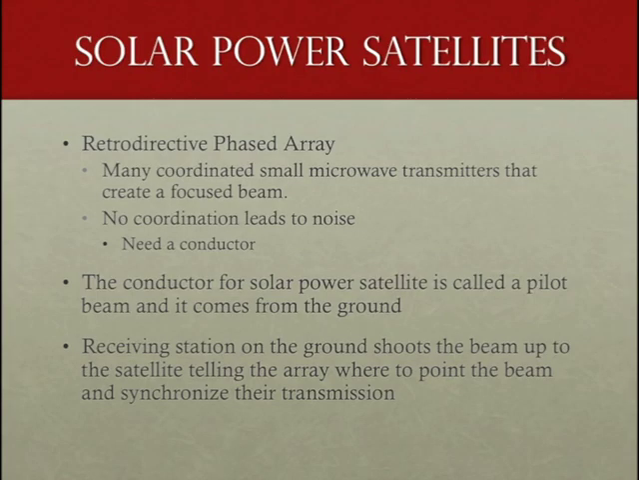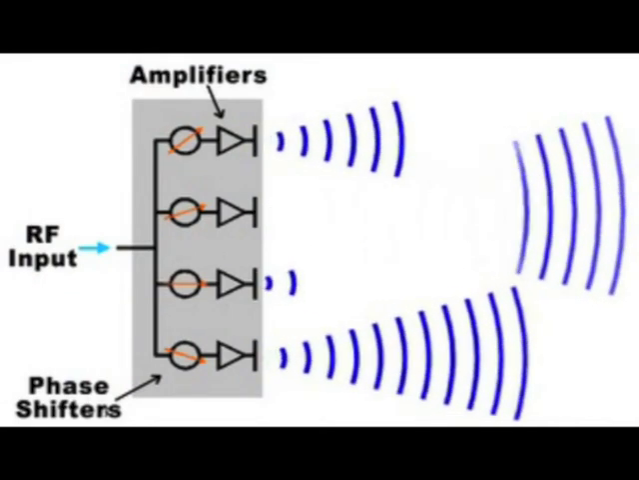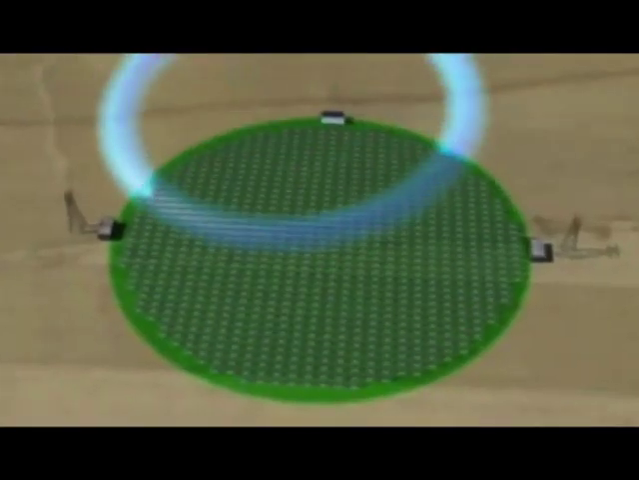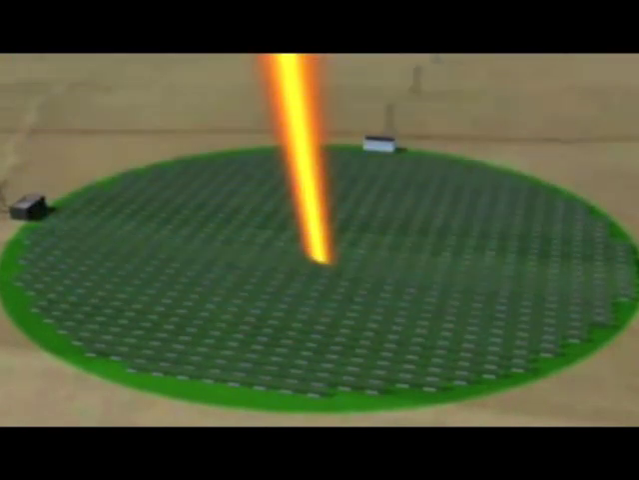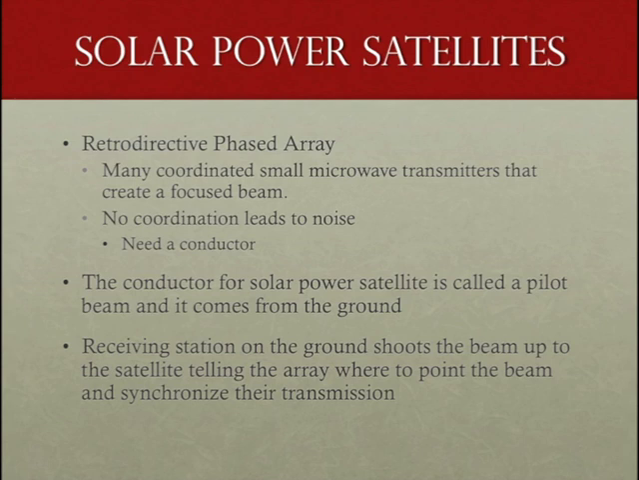If the small transmitted beams become out of sync or all turn on at the same time, the result would be noise, and to avoid such situation a conductor is needed. This conductor is referred to as the pilot beam sent from ground. The receiving station on the ground shoots the beam up to the satellite, notifying the array where to point the beam and synchronize their transmission.